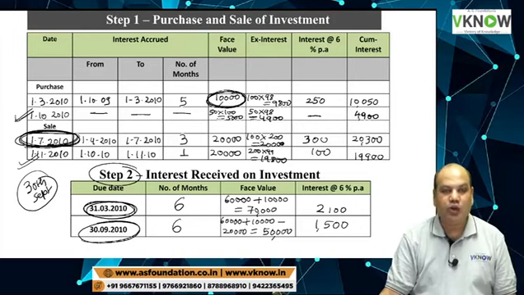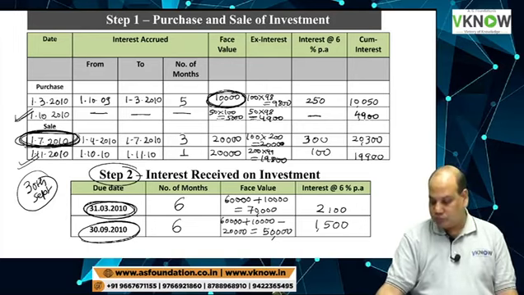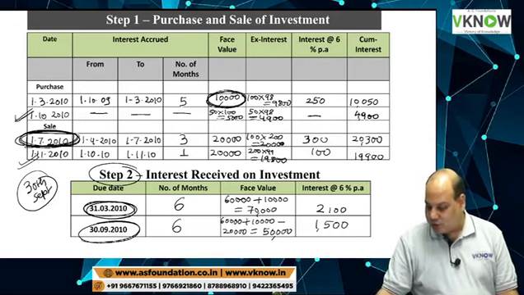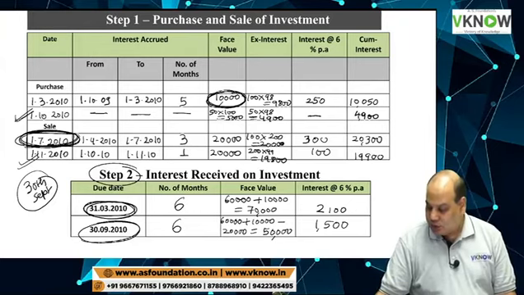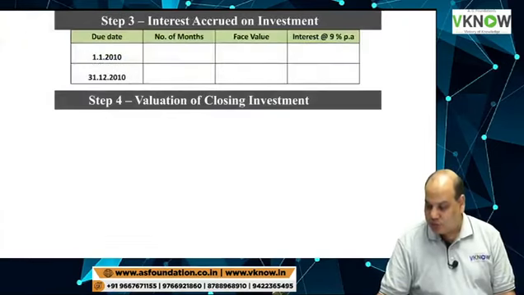Any query on step 1 and 2? If no, let us go to step 3 or working note 3, interest accrued on investment.